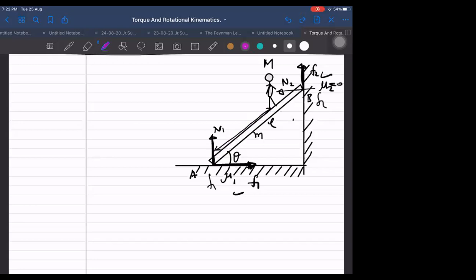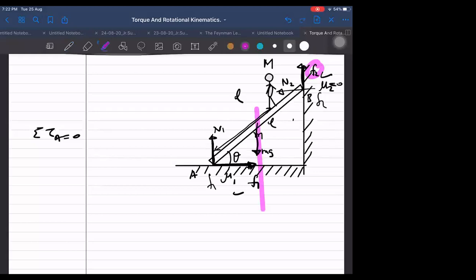My problem was, I have given F2 as 0. Then it is easy. Now we will do it this way. If we take point A, then it is easy, because F2 is already 0. Sigma torque about A is 0. Torque about A is easier. F1 makes zero torque. L is the length, that is given to you. So the weight acts at L by 2.